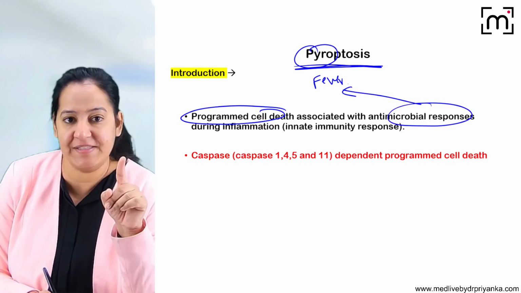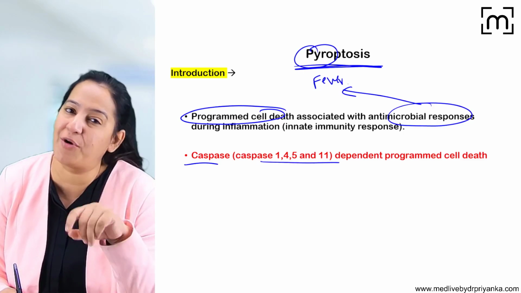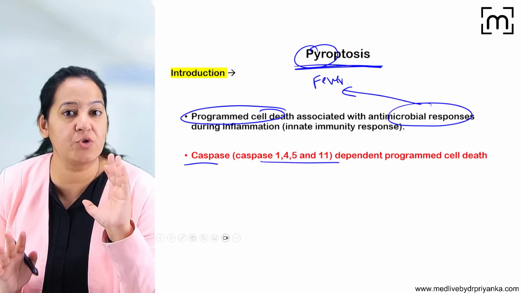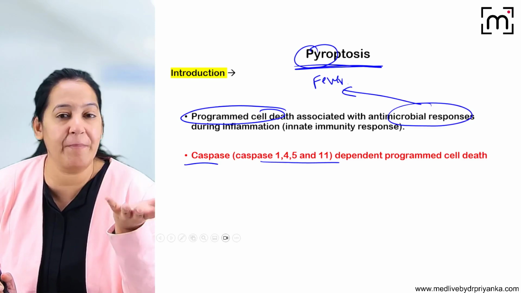Here the caspases are involved. But the caspases are not the standard caspases which are involved in apoptosis. If you have watched my video on apoptosis, you may have seen the caspases which are involved in extrinsic pathways, 8 and 10.